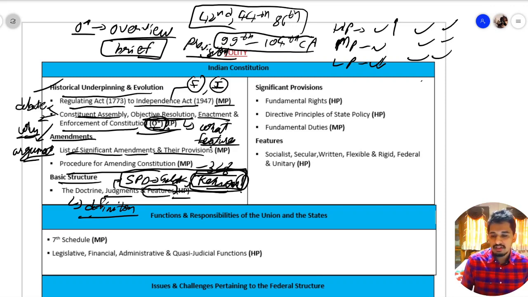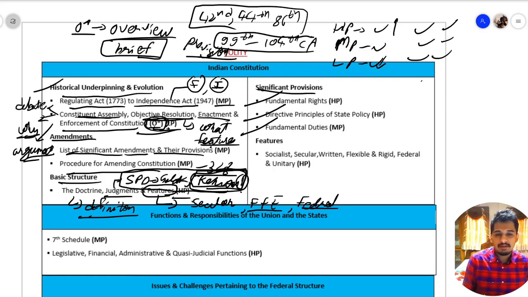Then we have features. What are the features of the basic structure of the constitution? Secularism is one of the features. Free and fair elections is one of the features. Federal structure is one of the features of basic structure, like this. Then we have significant provisions. In this we have fundamental rights, directive principles of state policy and fundamental duties.